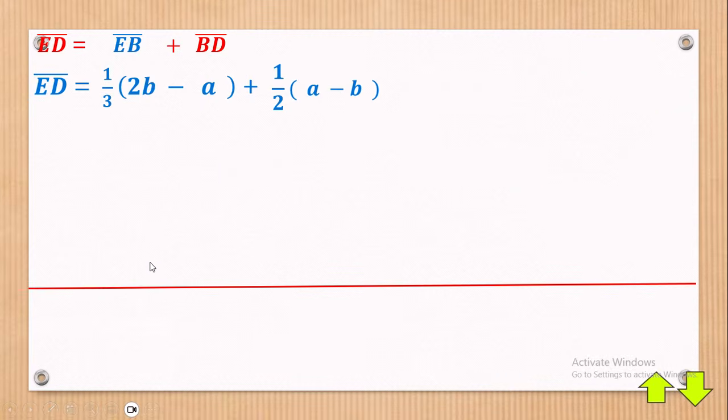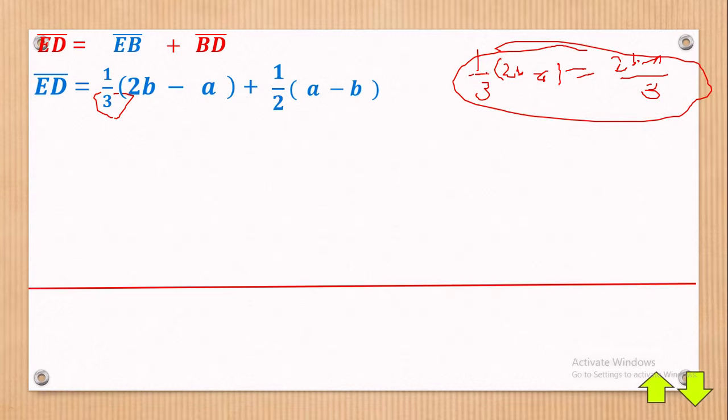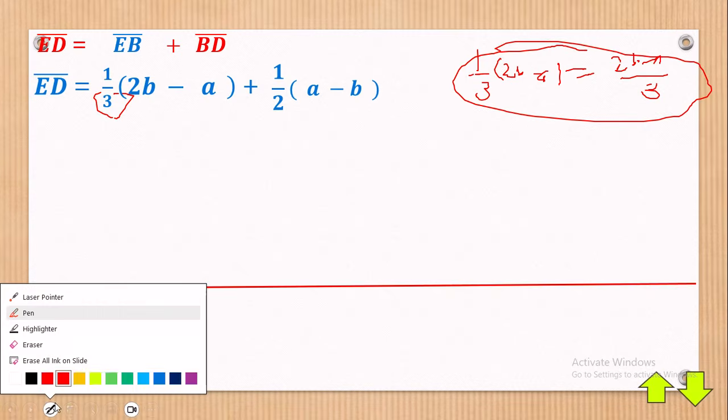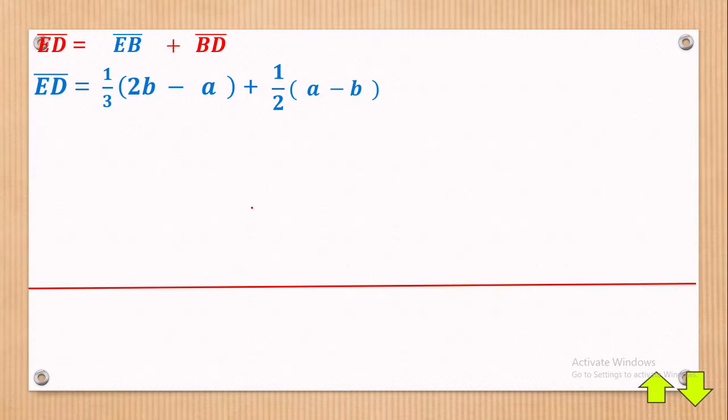Okay, good. Now with that, we have this added. Now let's add. When adding here, what do you expect? We have here a 3. Now, what you must know is that when you write 1 over 3 into 2b minus a, this is simply the same as just 2b minus a over 3. It is the same as that. This kind of writing is the same. Hope that really makes some bit of sense. Okay, good. Having done that, let's see.